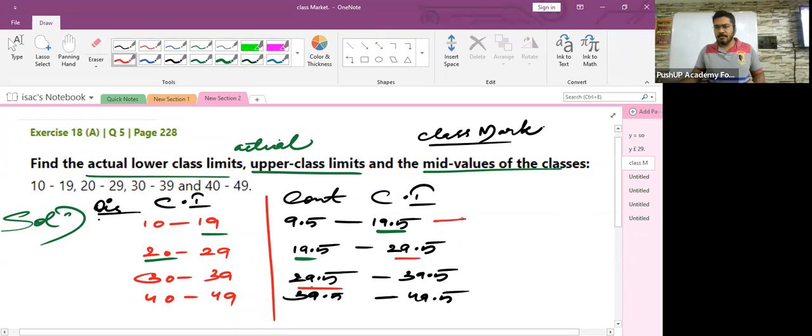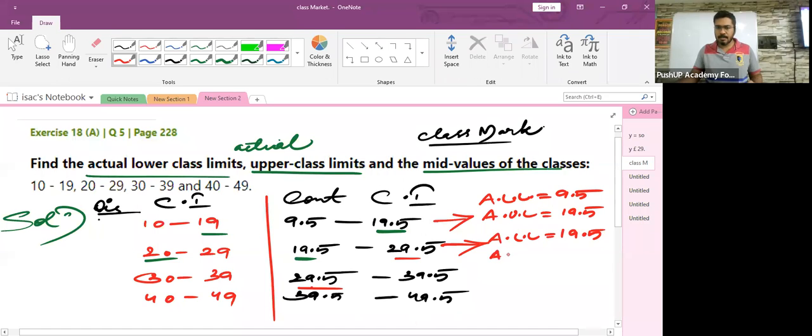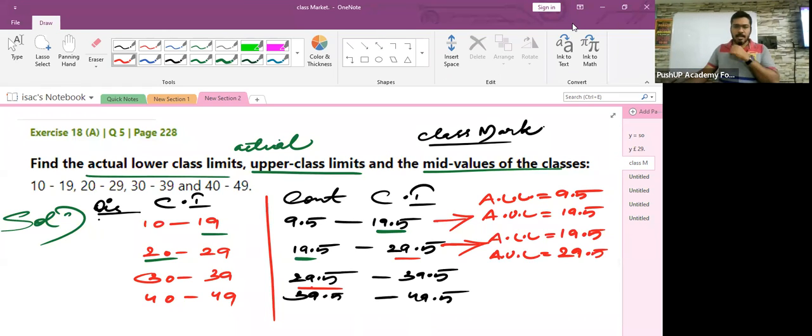Once you do this, you can figure out the actual lower limits and actual upper limits. So, children, for the first class interval, the actual lower limit will be 9.5 and the actual upper limit will be 19.5.